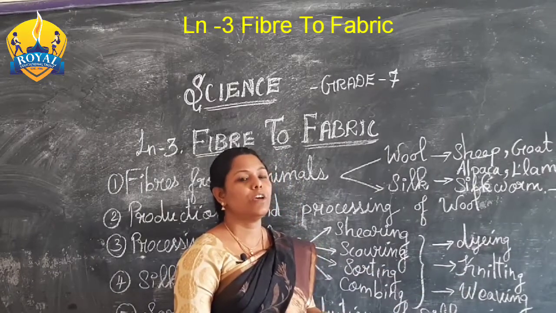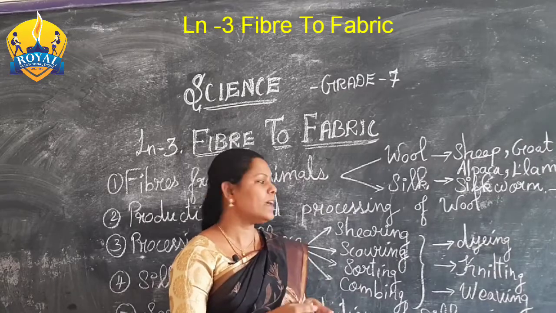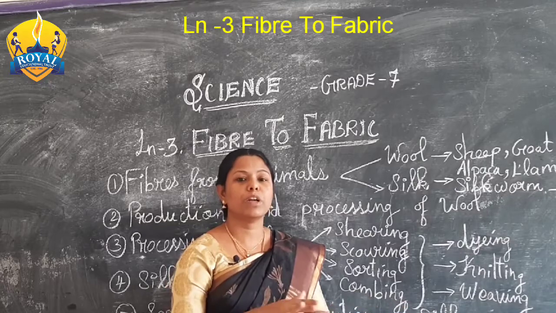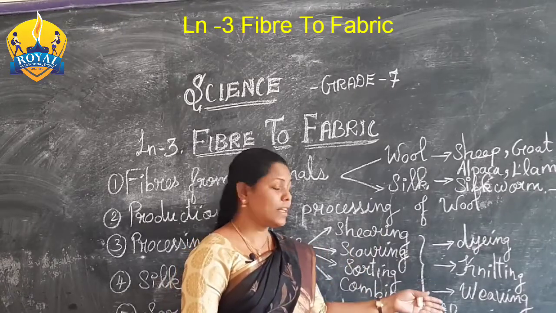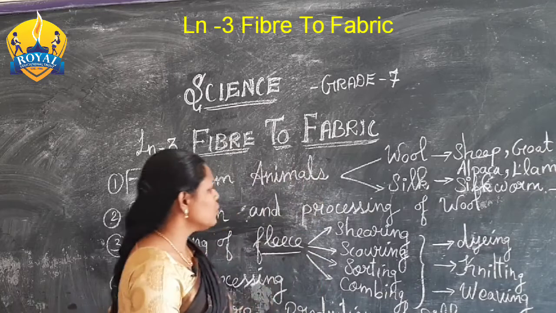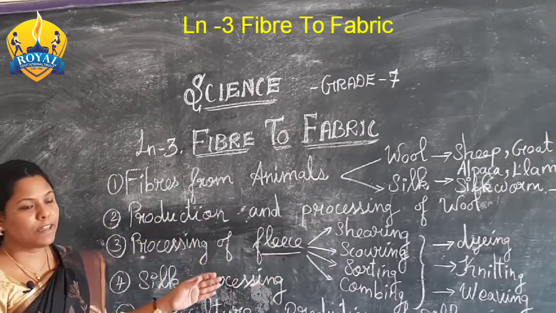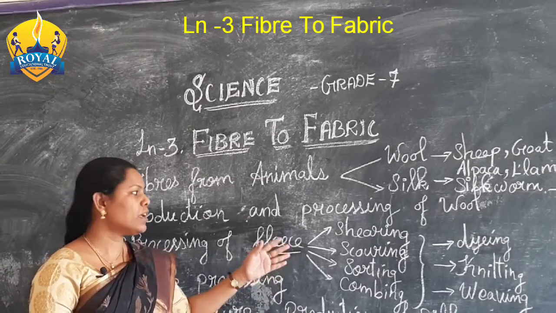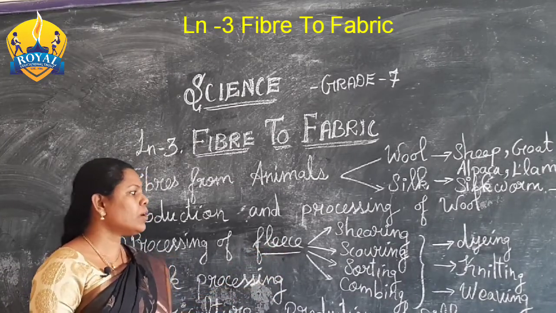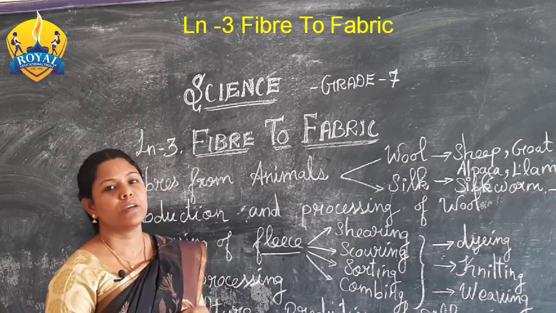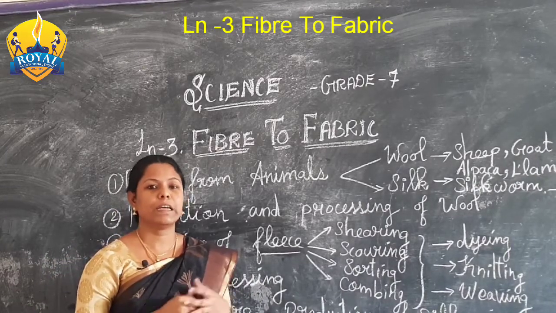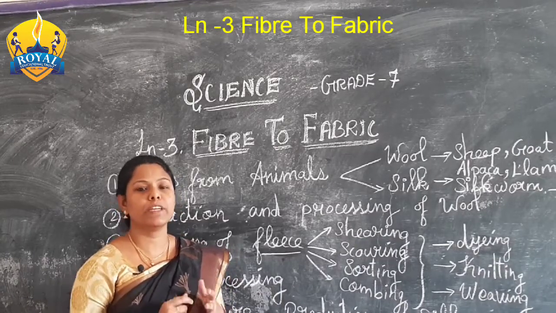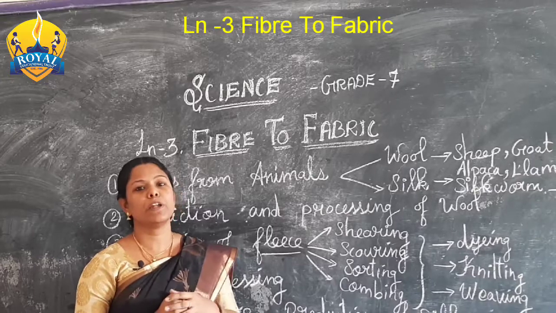Knitting means we are making a sweater, that is called knitting. Weaving is making shawls using long machines. So that method is called weaving. Okay, so these are the processes by which we get woolen cloth from the sheep. Okay, so what are the varieties of woolen cloth we wear? We wear woolen cloth in the winter season and in cold regions, people wear woolen cloths.